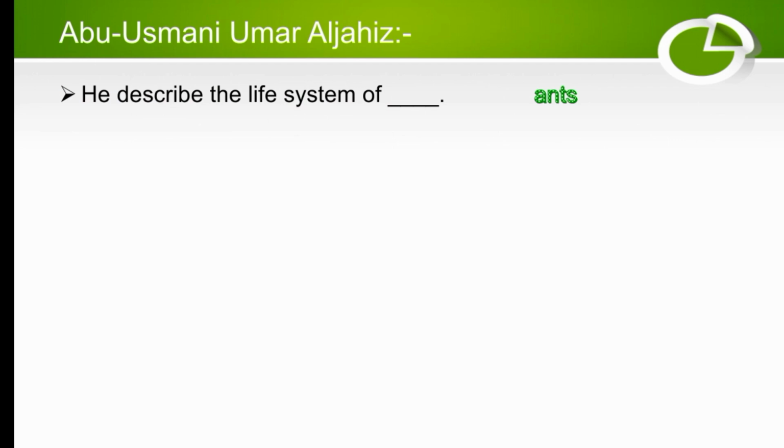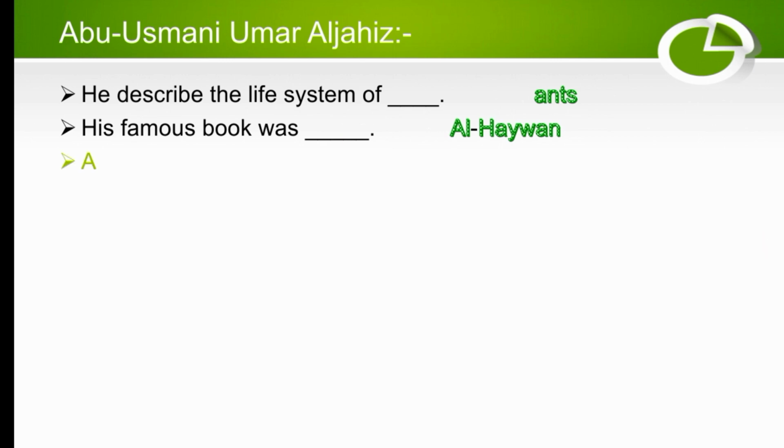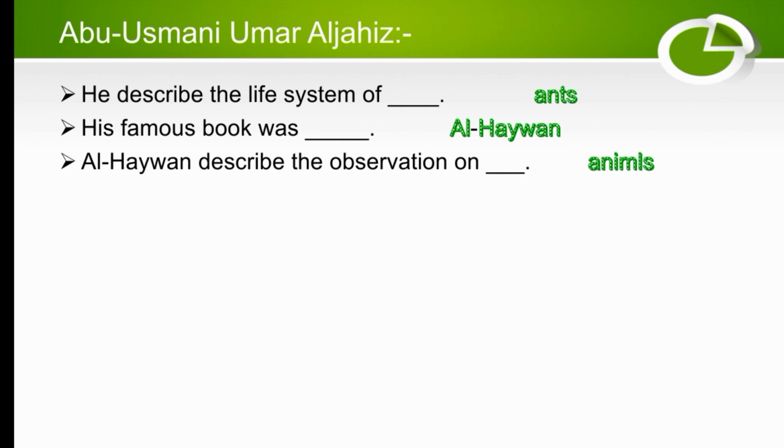Our next scientist is Abu Usman Umar Al-Jahiz. He described the life system of dash. So he described the life system of ants. His famous book was dash. So his famous book was Al-Hayawan. Al-Hayawan described the observation on dash. From the name we can get the answer. Al-Hayawan described the observation on animals.